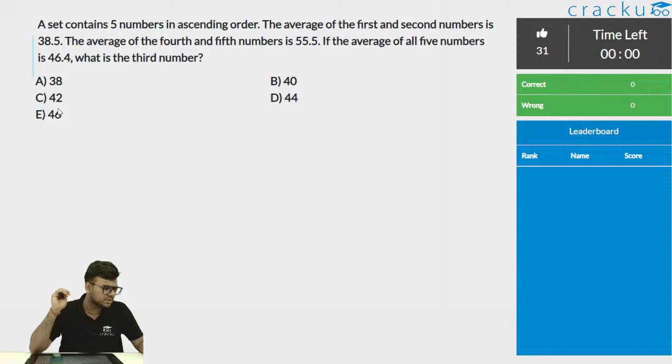Yes, analyze unsolved questions and then the topic. Yeah, this is also a very good strategy, Yash. So, the time is up. Many of you have answered it, which is 44, and 44 is the correct answer.